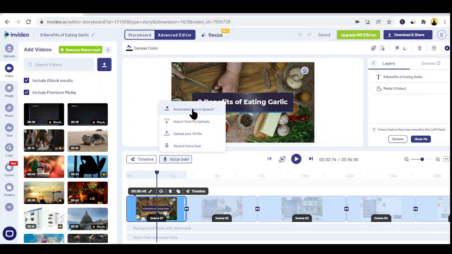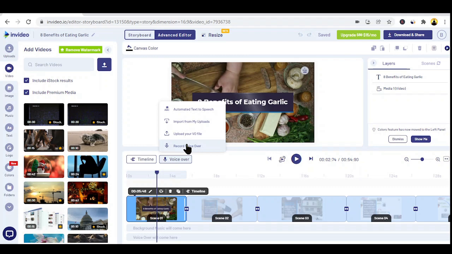Guys, this doesn't sound good. A machine talking in your video, people don't like to hear that, so it's not human. So if I were you, I would choose the simplest one, recording the voiceover myself. If not, of course, you can go over to Fiverr and so on, and then pay someone to do it.